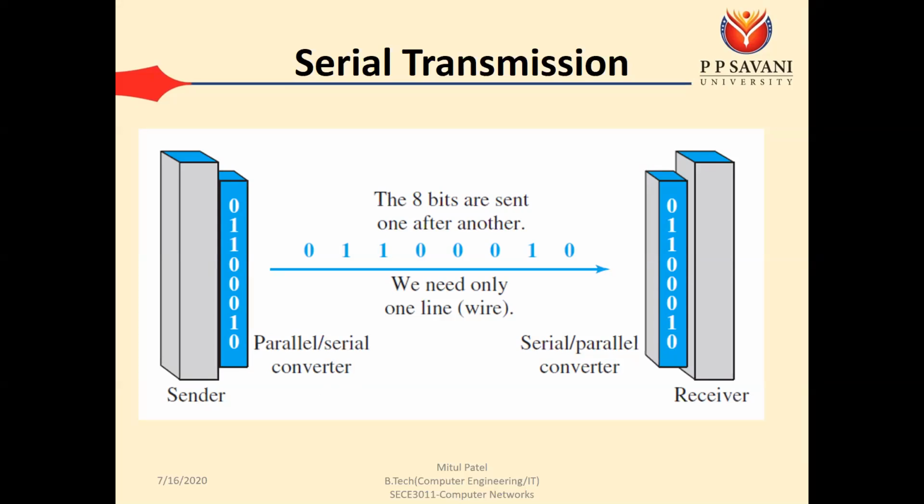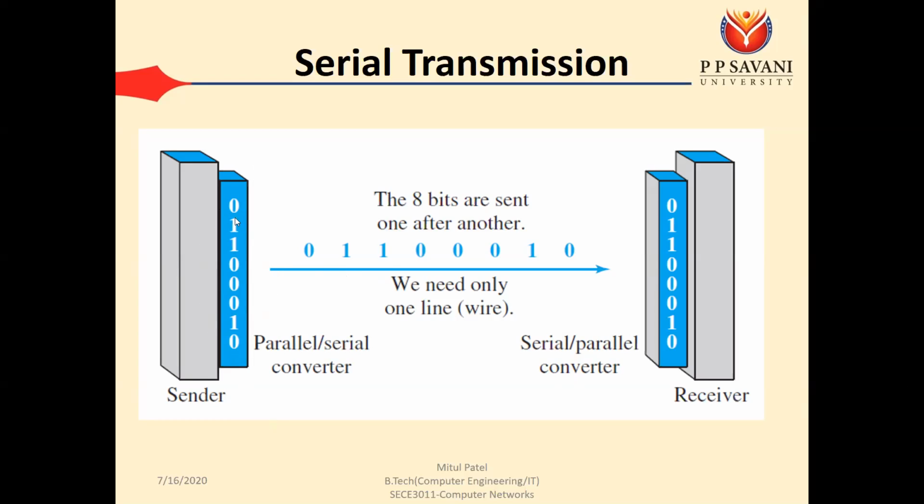Okay, now when data goes out from our device, if you are following the serial transmission, then we require one converter, known as the parallel to serial converter, at the sending side, and a serial to parallel converter at the receiving side. So how do these converters work? We can say it is one type of memory that collects n different bits at a time, and one by one, at each clock tick, it sends one bit from this memory.